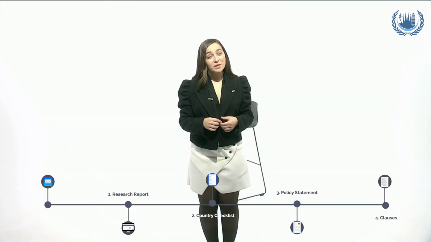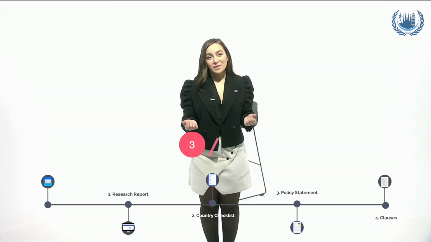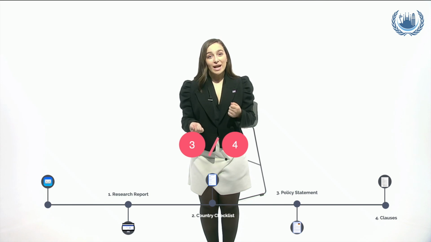The ideal number of clauses to bring is 3 or 4. They should be well thought out, clear, and concise. This way, you'll be able to make amendments and present clauses of your own during the conference. You can find an example of a resolution in the preparation kit.